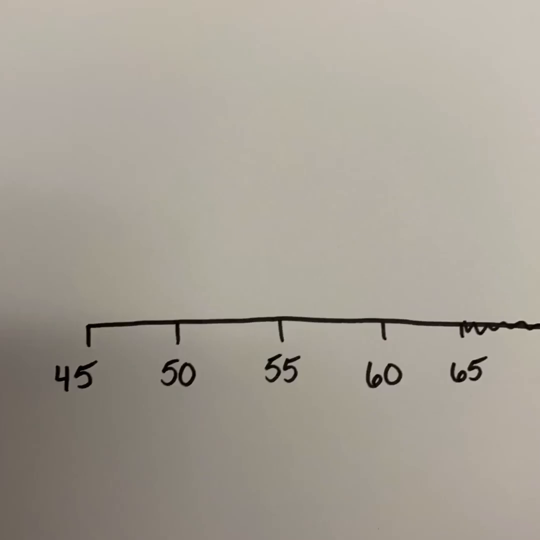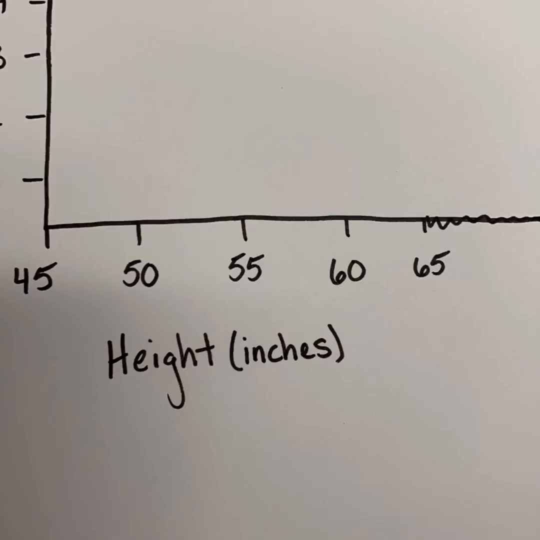We are now ready to draw our histogram. We start with just a straight line. We add our number ranges to the bottom of our histogram. We always make sure to label all of our axes, and in this case, we're labeling our x-axis, which is the height in inches.